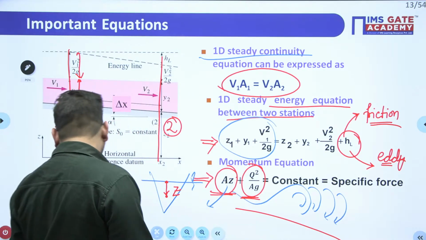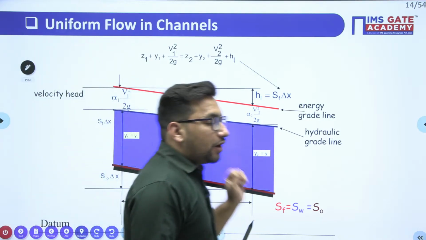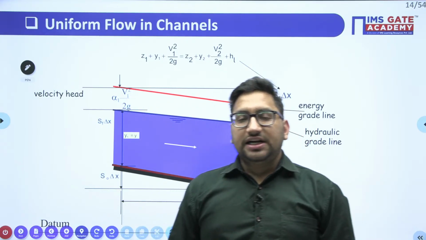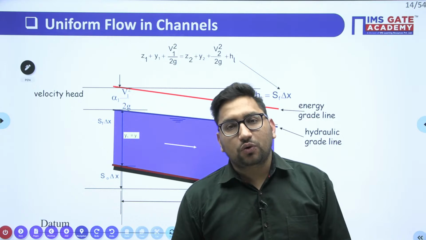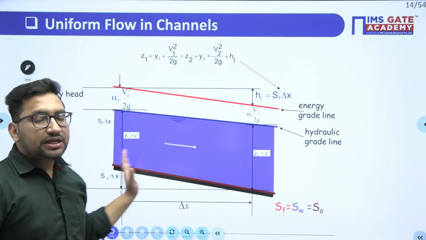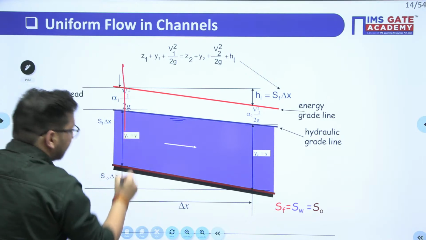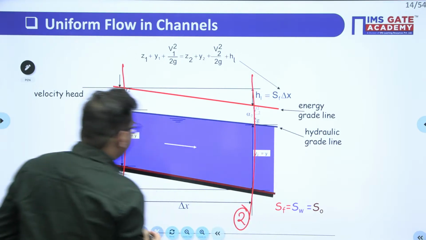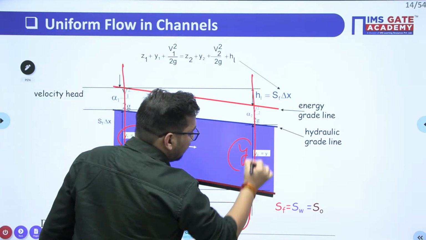Now we will talk about the uniform flow. The first type of flow that we are going to discuss in this channel is uniform flow. We have already discussed that uniform flow means the flow property, the depth of flow, is not changing with respect to space. Then we will say it is a uniform flow. Let's see here. If I take this as section number 1 and this as section number 2, the depth of flow is y here, and the depth of flow is y here, right?